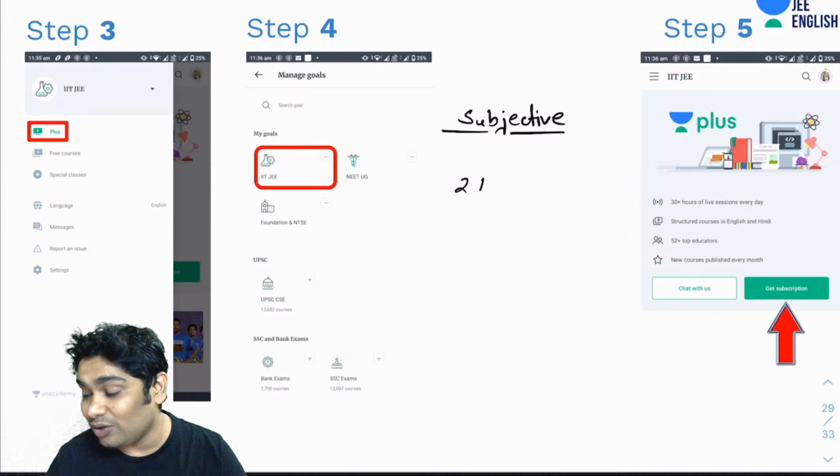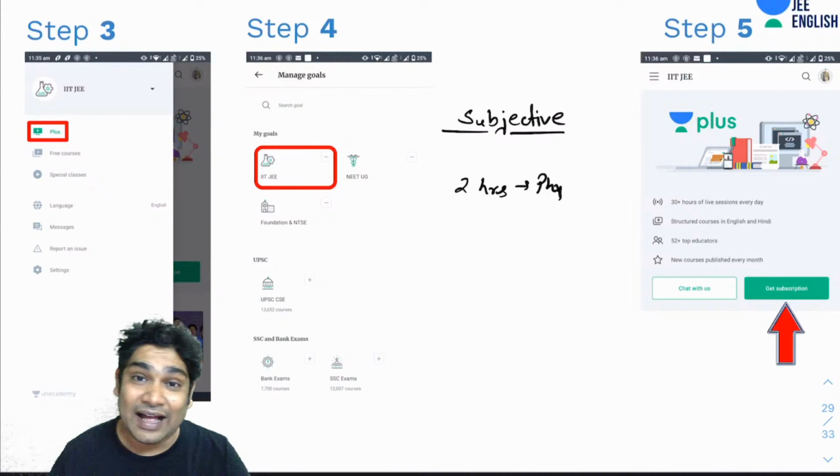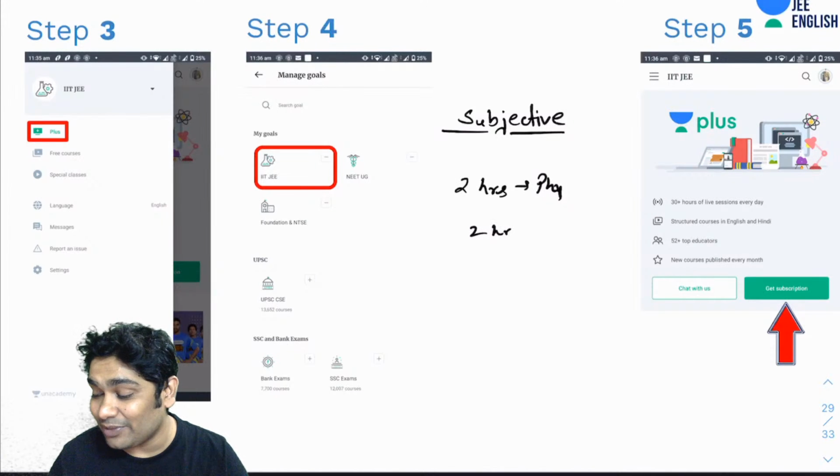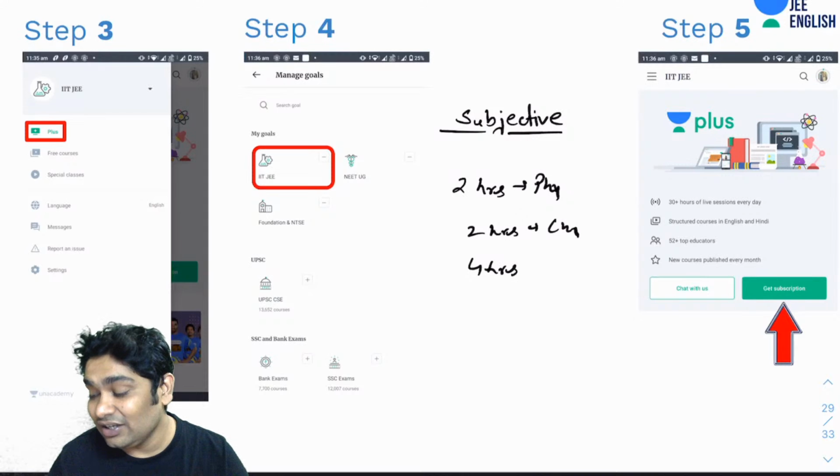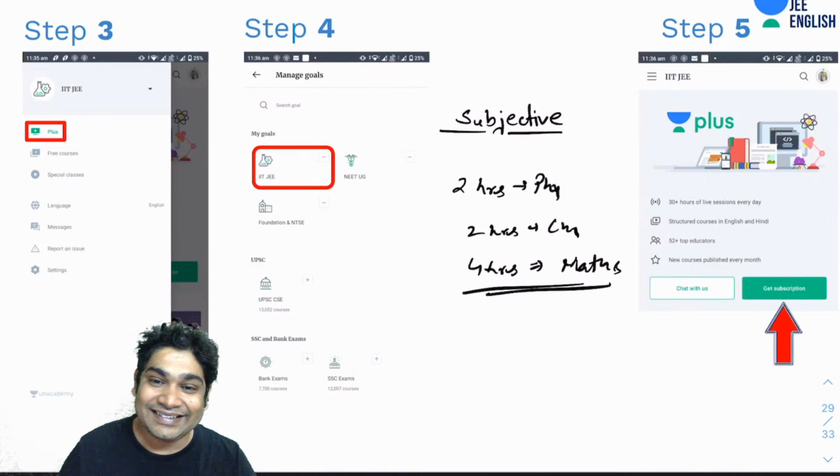So I would give 2 hours to physics. That was my routine. Again, you may have your own routine. I would give 2 hours to chemistry, and I would give 4 hours to maths every day. Again, this was my routine because I used to be really weak at maths, so I wanted to give extra time to maths daily.